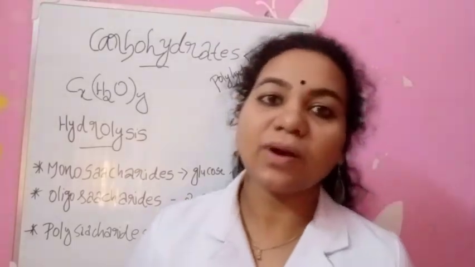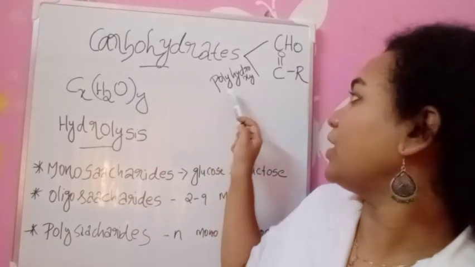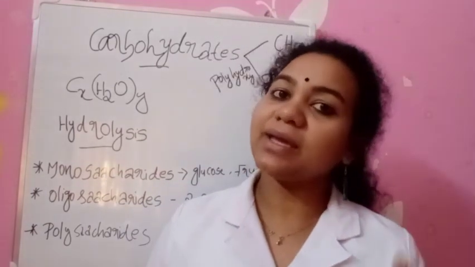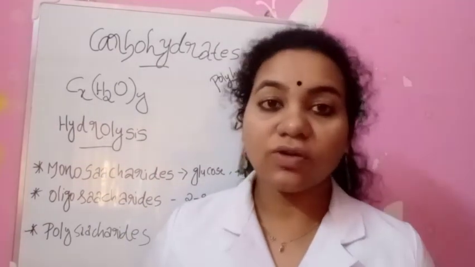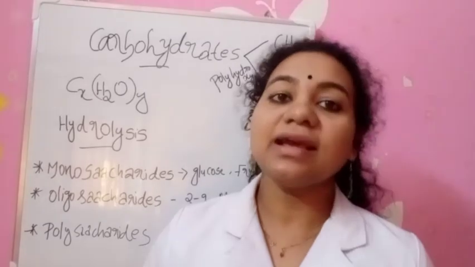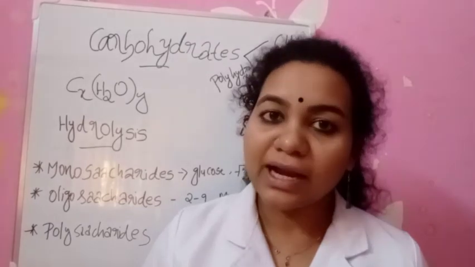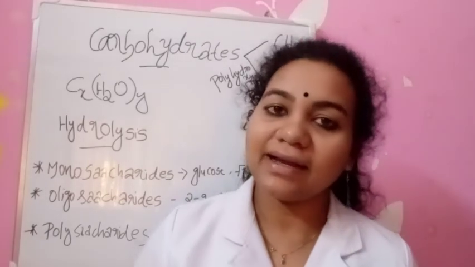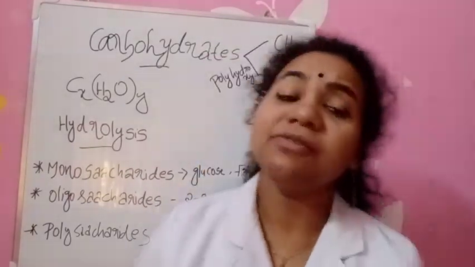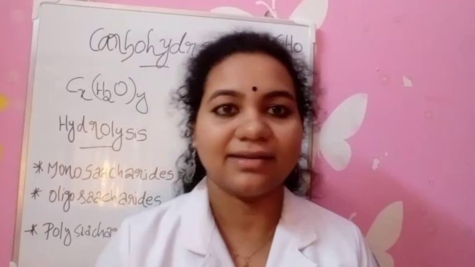So the definition of carbohydrates: they are compounds which are polyhydroxy aldehydes or ketones. If we take carbohydrates, either it may be an aldehyde or ketone, and it also contains more than one OH group, that is hydroxyl group. So we can define carbohydrates as compounds which contain polyhydroxy groups and which are aldehydes or ketones having polyhydroxy groups. For example, glucose is a polyhydroxy aldehyde.